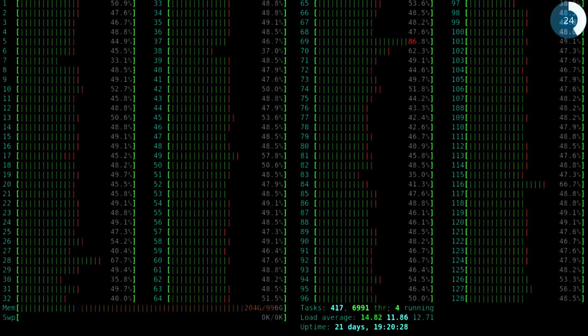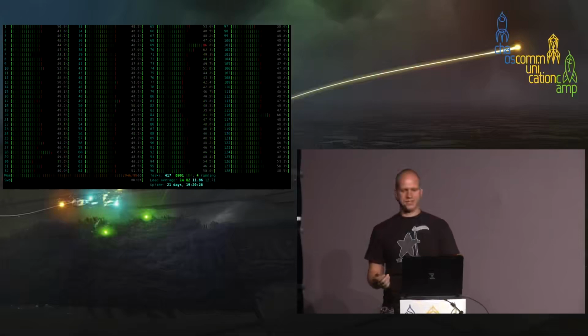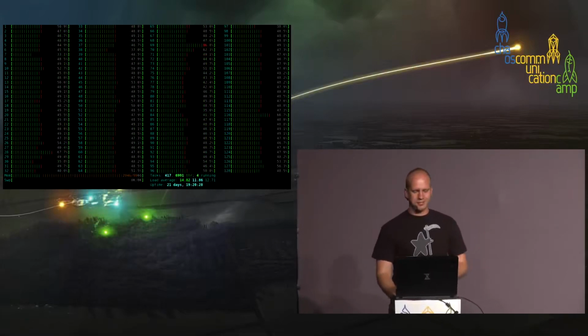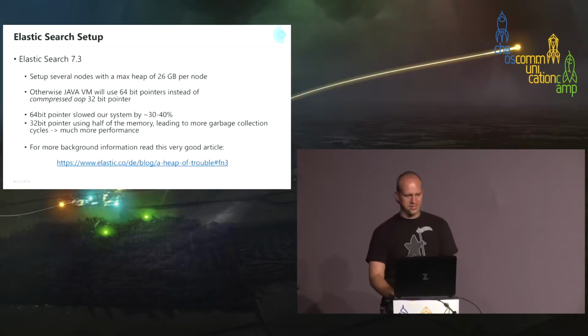Our first problem was, when we got our server, we started htop, and we were not able to see our processes because we got so many CPUs and they are hyper-threaded. It's like 128 CPUs, and first we needed to investigate how to configure htop to see our processes.